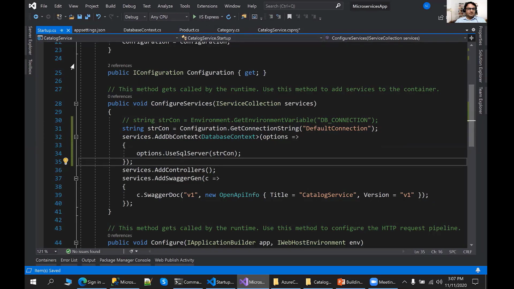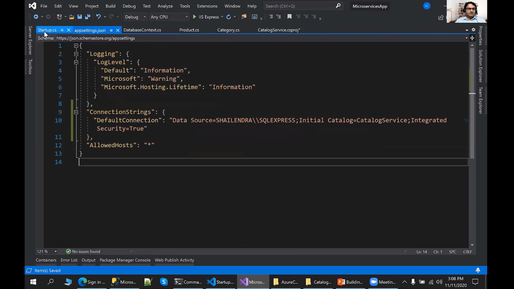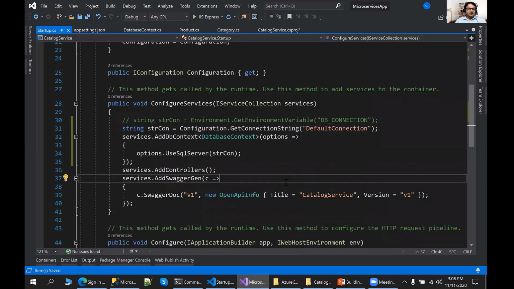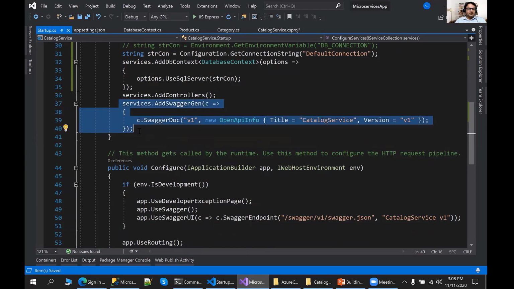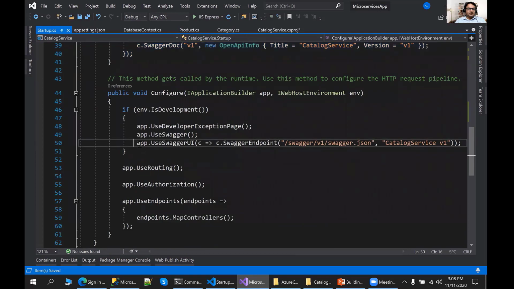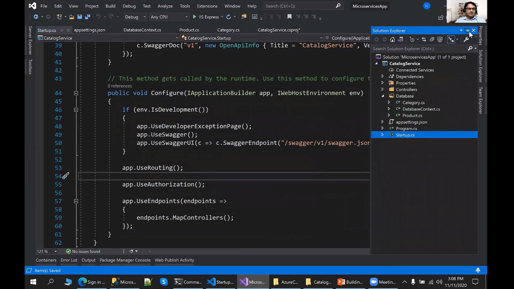So that's why I'm going to read the connection string from the appsettings.json. That's it. And you will find here it automatically added the support for Swagger. It is a new feature in ASP.NET Core 5, and it's going to generate a Swagger UI for us. Simple. So my catalog microservice is ready to use.